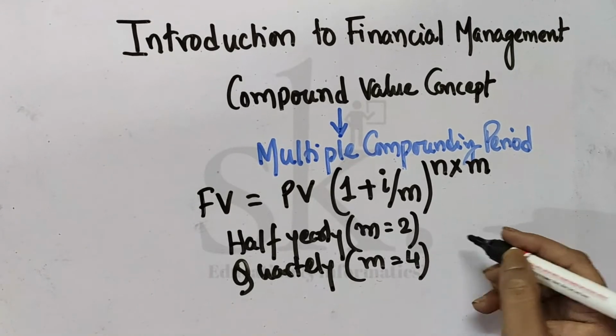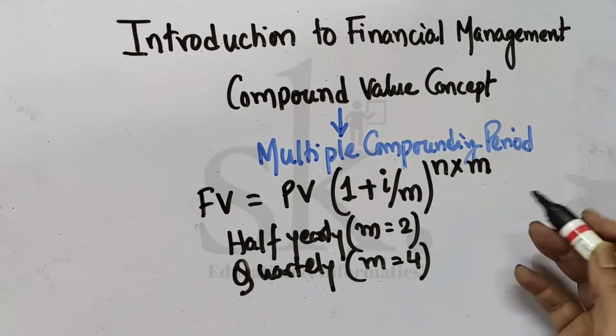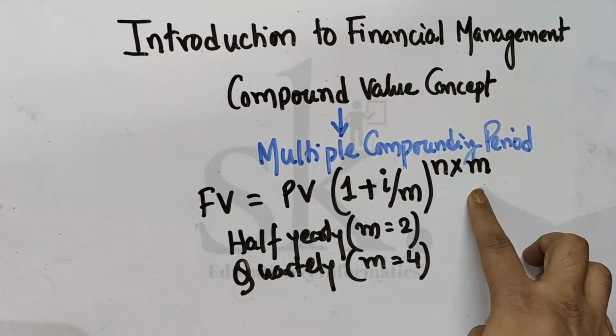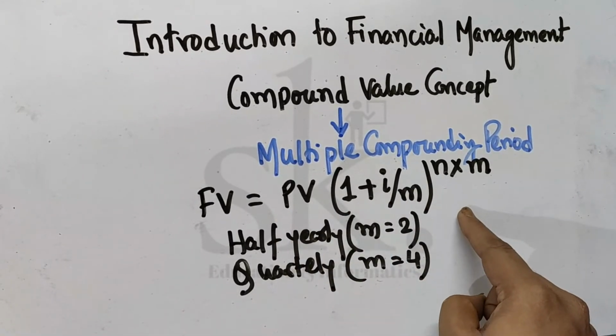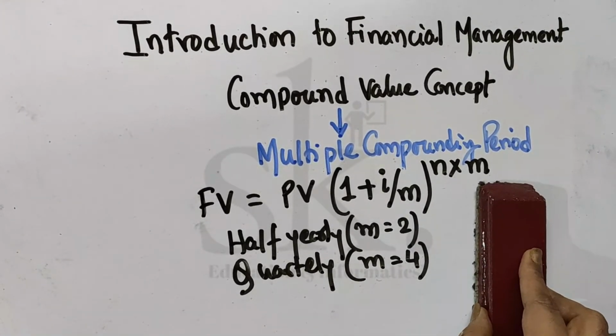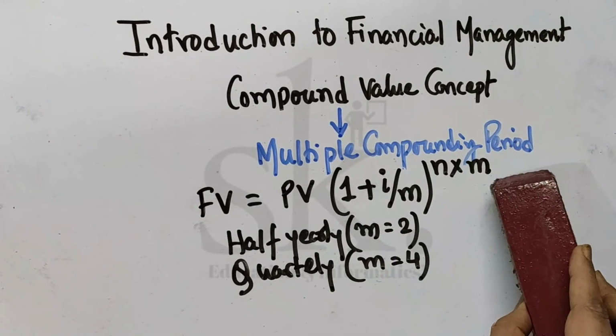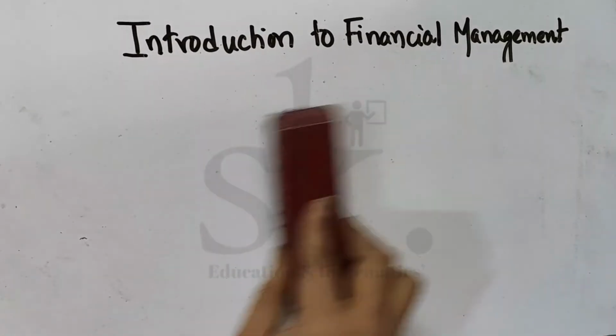Quarterly means that if I have an accounting year from April to March next year, then April, May, June is the first quarter, July, August, September is the second quarter, then December, the next quarter ends, and March, the next quarter ends. So we have 4 quarters, and half yearly is 6 months, 6 months. So this is the formula which we use: FV equals PV into 1 plus r divided by m in bracket, to the power n into m. N refers to the time period, and m refers to the number of times the interest is given or compounded within that same year.